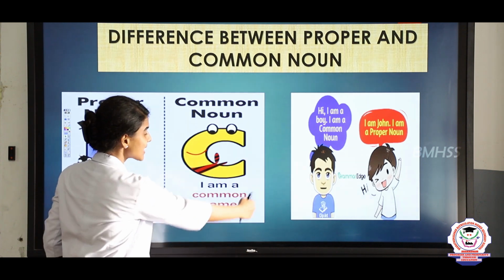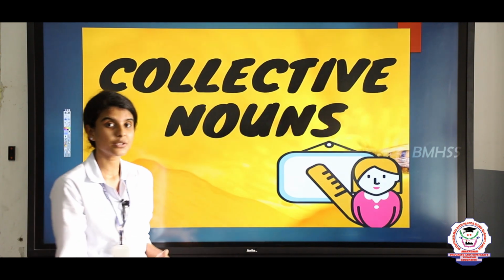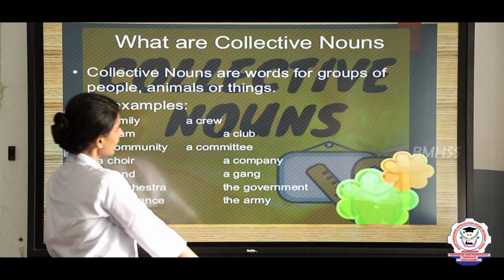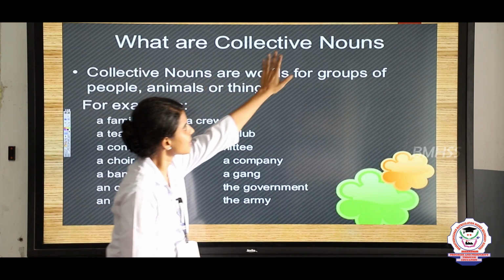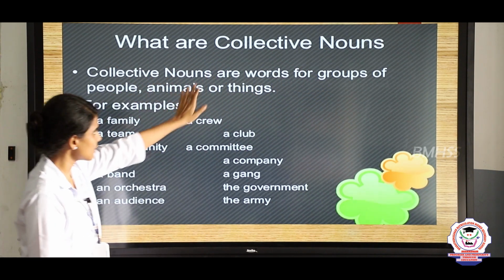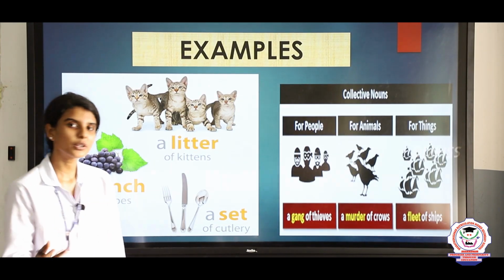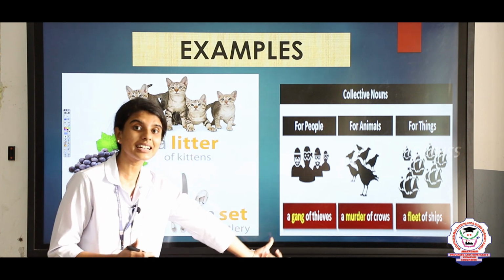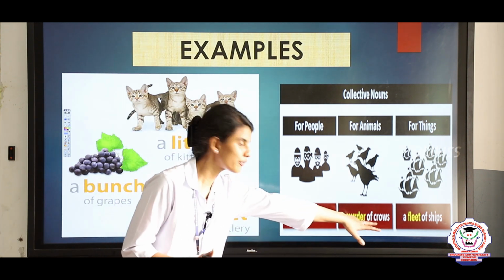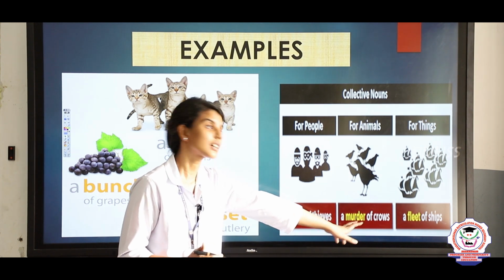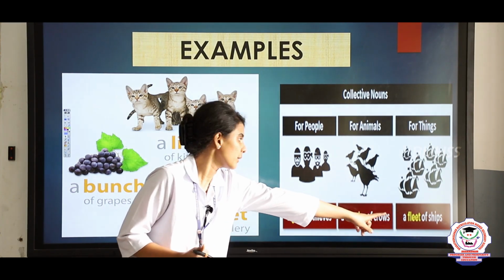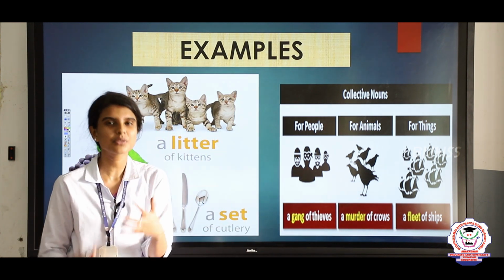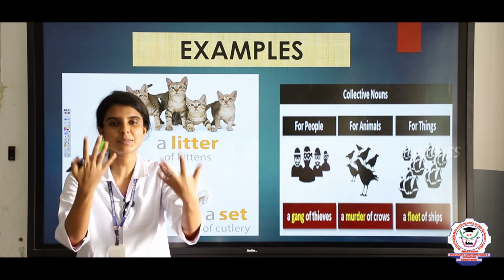Now let us see the next kind of noun. So what is the next kind of noun? Yes, it is collective nouns. Collective nouns are words for a group of people, animals or things. The collective noun always begins with the article a. For example, a gang of thieves. Here gang is called a collective noun. A murder of crows. Here murder is a collective noun. A fleet of ships. Here fleet is a collective noun. So these are called collective nouns. A collective noun is nothing but a group of animals, things, places or ideas.